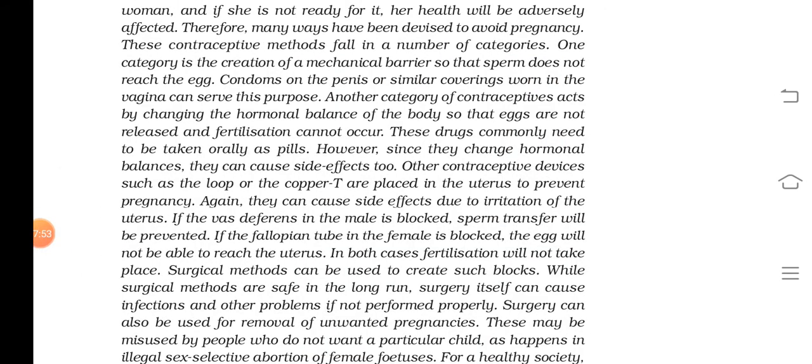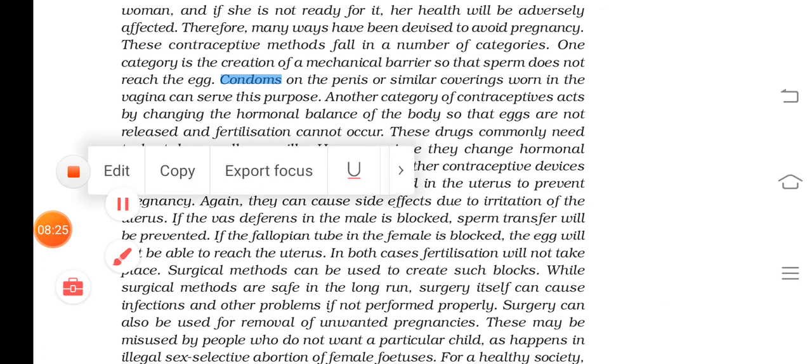Okay, so the first method I told is the barrier method. It includes the creation of a mechanical barrier between sperm and the egg. So physically a barrier can be kept, so that the sperm and egg will not meet each other. Examples for this are diaphragms and condoms. And this method has one more advantage: they can control STDs also.